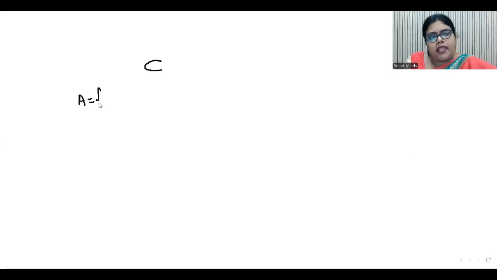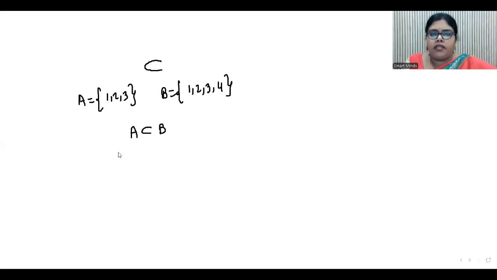So, let's say A is equal to {1, 2, 3} and B is equal to {1, 2, 3, 4}. So, you can see all the elements of A are in B. So, you can say that A is a subset of B. But all the elements of B are not in A, right? 4 is in B, but 4 is not in A. So, in that case, you can say B is not a subset of A.